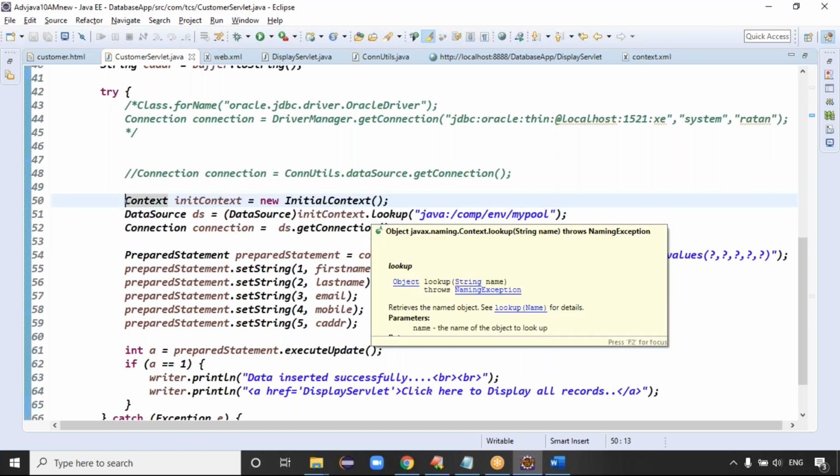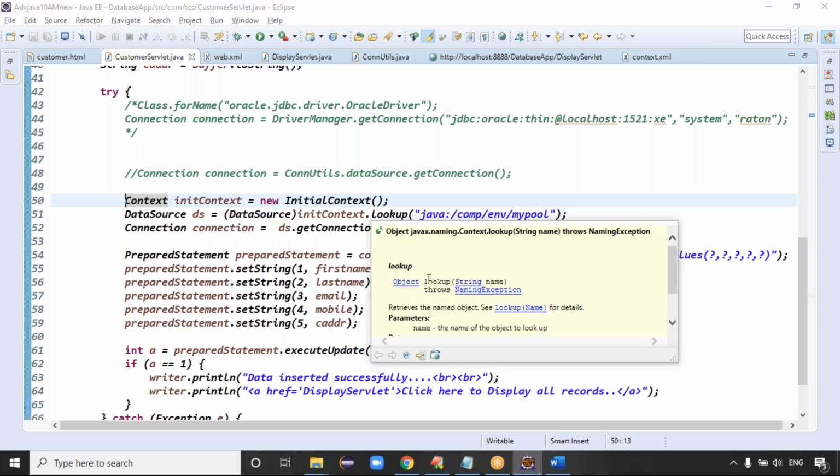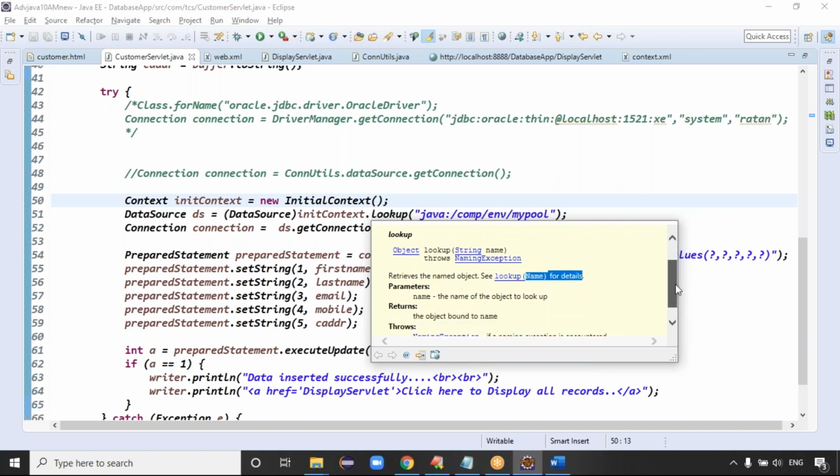If anyone uses the phrase JNDI lookups, it means we are hitting the server to get the connection. The lookup method retrieves the named object and returns the data source object, simply.